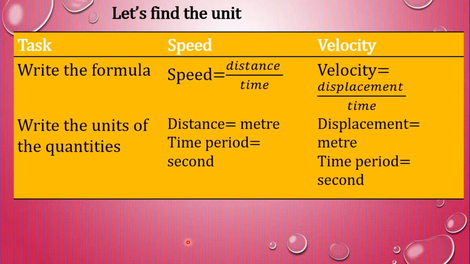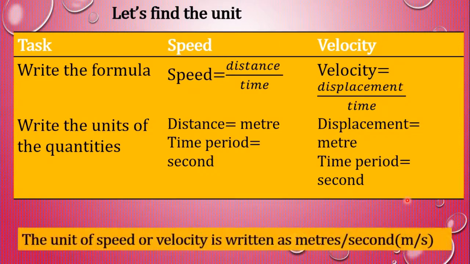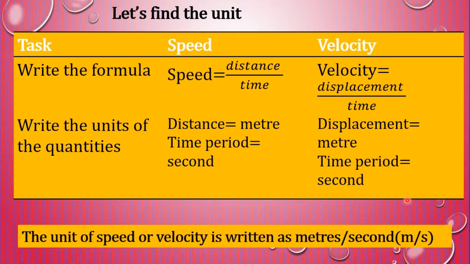Unit of distance is meter and unit of time period is second. Unit of displacement is meter and unit of time period is second. So therefore, the unit of speed or velocity is written as meters per second, that is m per s.